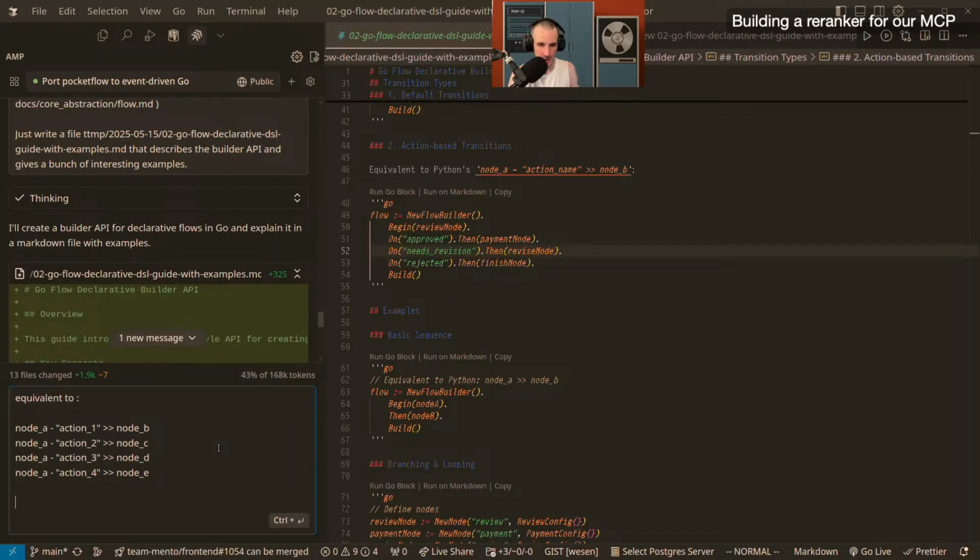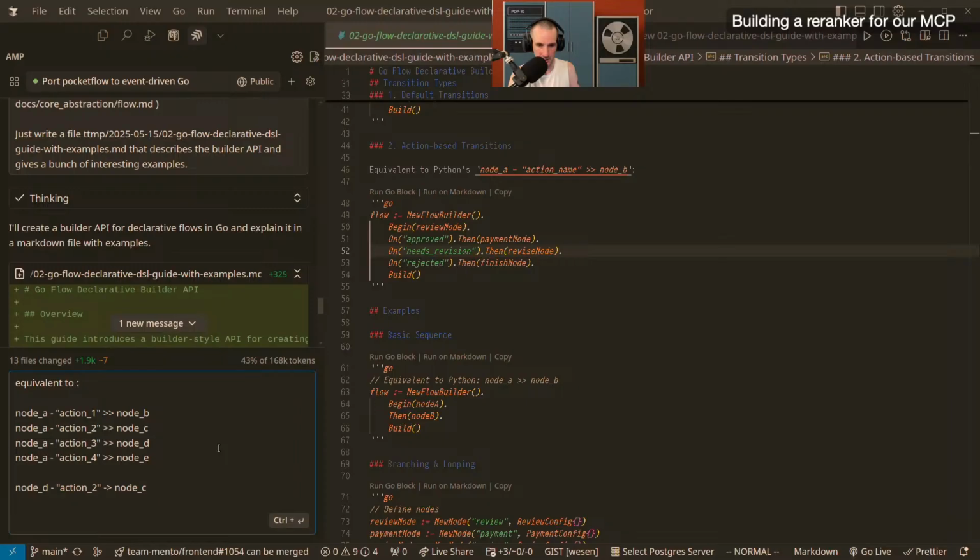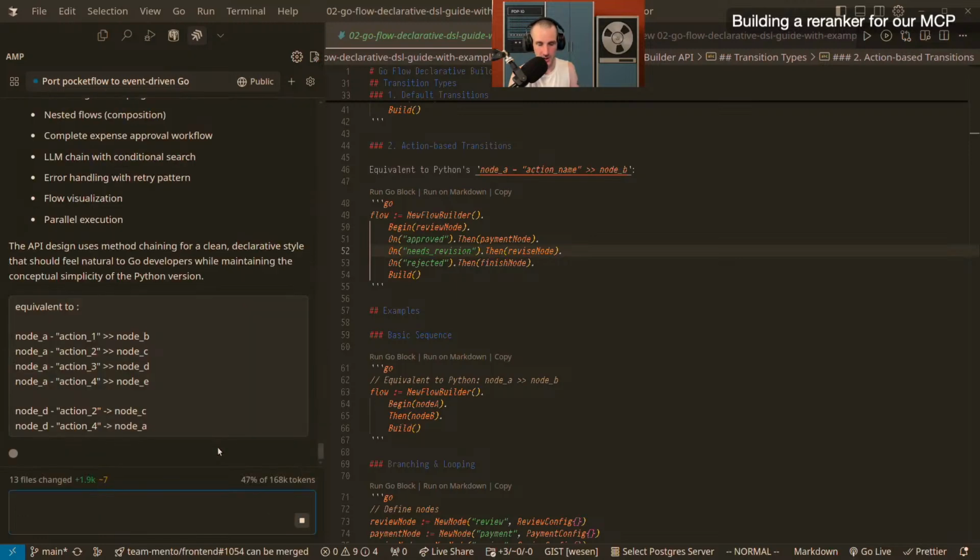And sadly, it means often that things are a little bit too verbose for our refined developer tastes, right? And I'm going to add some more here. Action 2 goes to node C, and then node D. Action 4 goes to node A. I am just making up some stuff here. And this is potentially something I could generate with an LLM or use all the examples from Pocketflow.